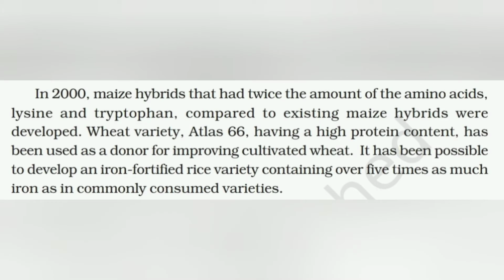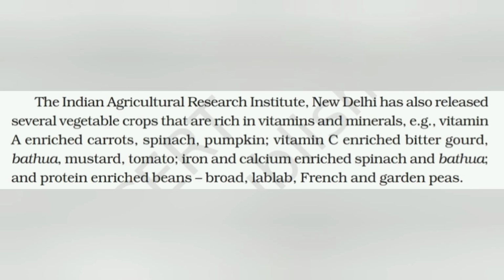In 2000, maize hybrids that had twice the amount of the amino acids lysine and tryptophan compared to existing maize hybrids were developed. Wheat variety Atlas 66, having a high protein content, has been used as a donor for improving cultivated wheat. It has been possible to develop an iron-fortified rice variety containing over 5 times as much iron as in commonly consumed varieties. The Indian Agriculture Research Institute, IARI, New Delhi, has also released several vegetable crops that are